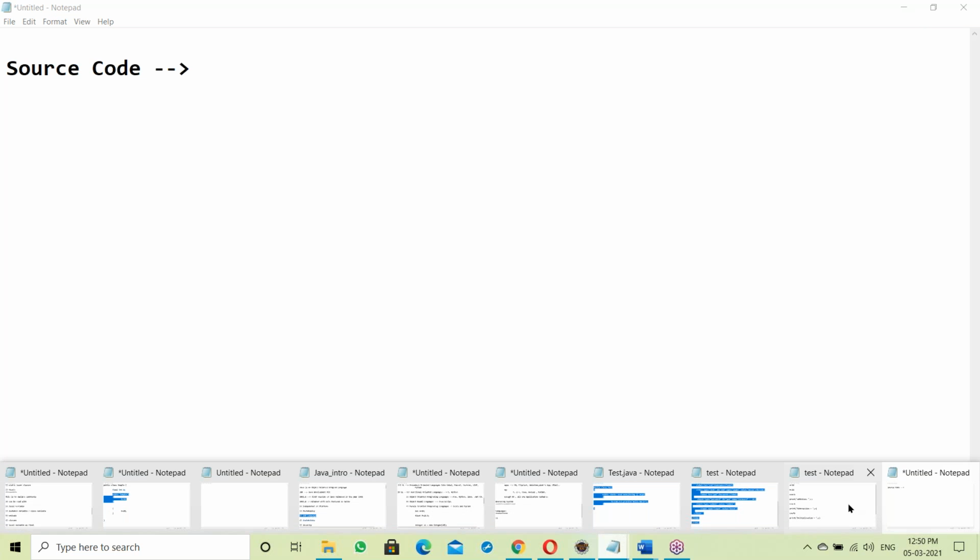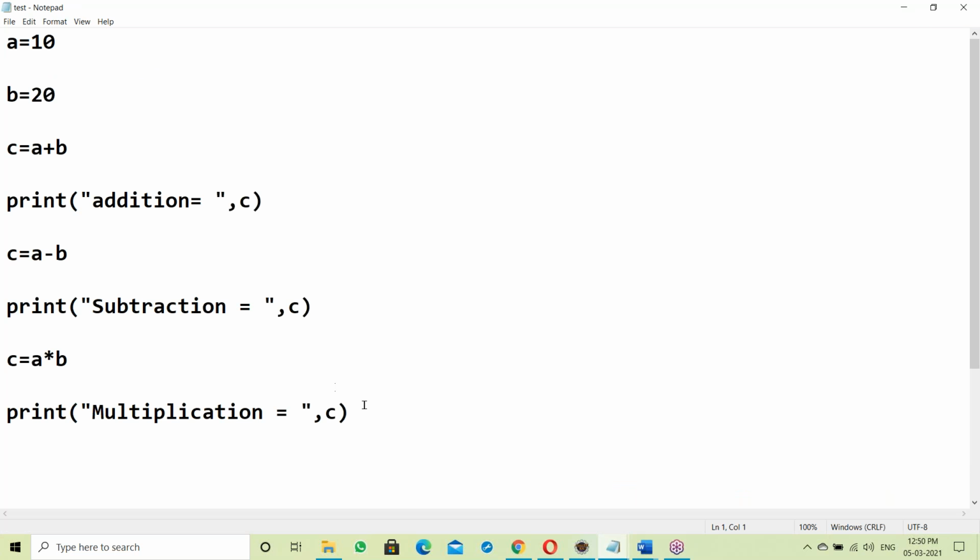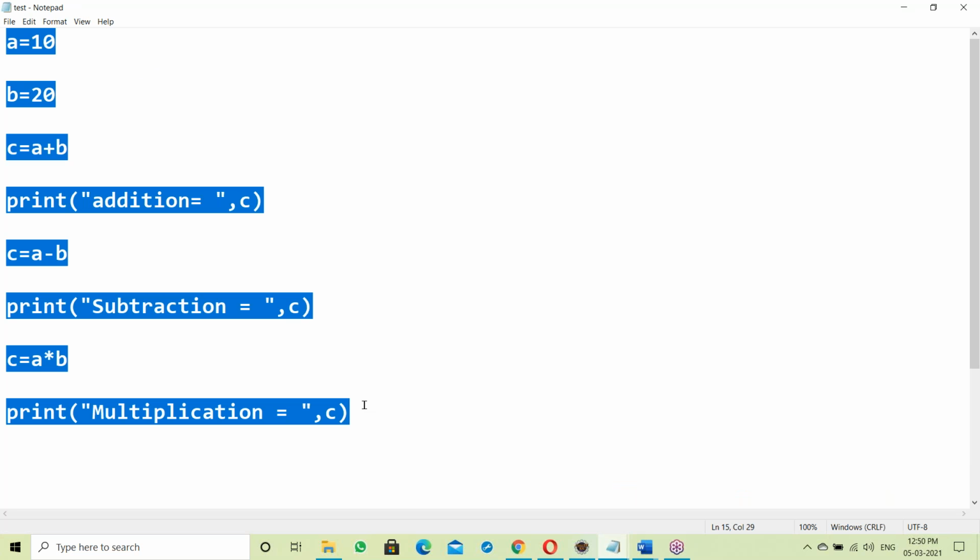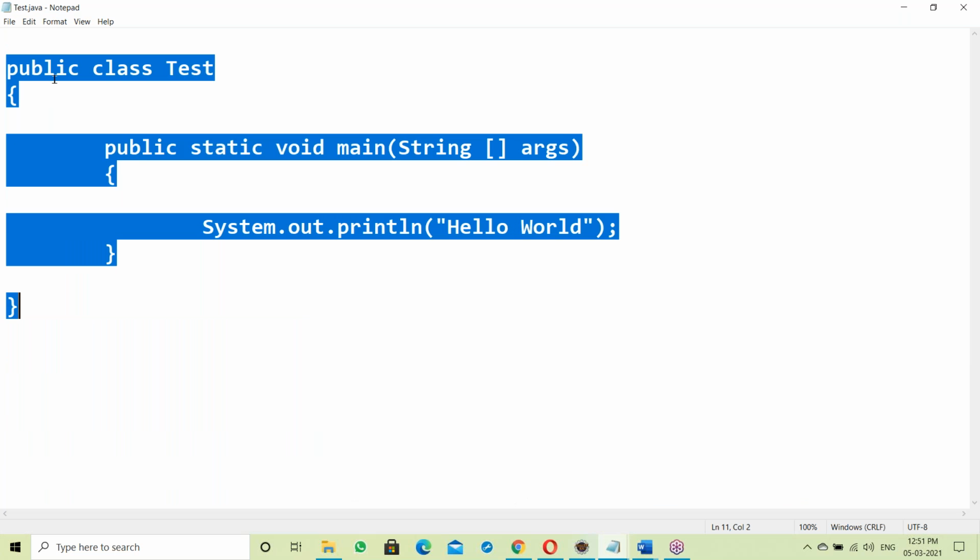Whatever code you're writing here is called source code. See here, this is a Python program, a Python script. So this is source code. This is a Java program, this is source code. Whatever program we are writing, our code is called source code.